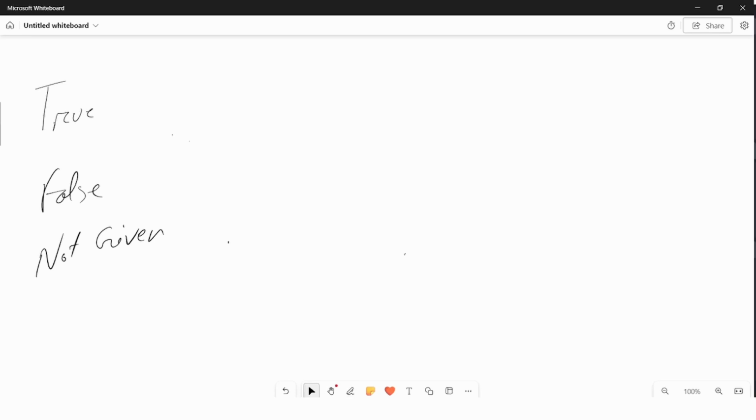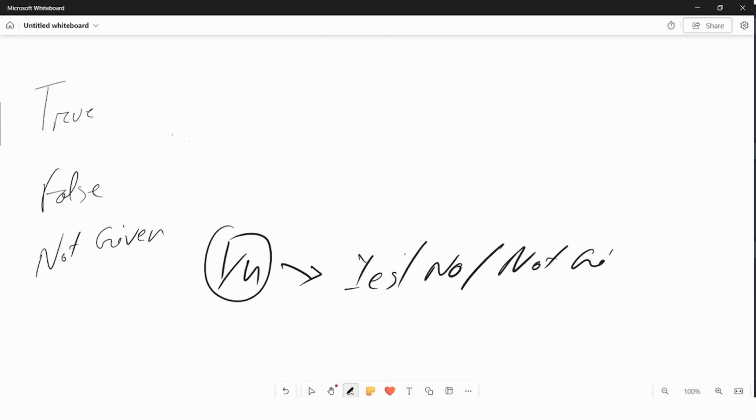True false not given reading module. A quarter of your total mark will depend on this. There is another version of true false not given; we call it yes, no, not given. It's nearly the very same. What is it? Let's go and crack it.